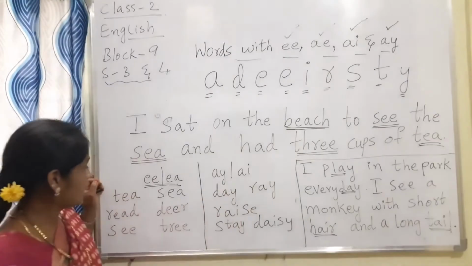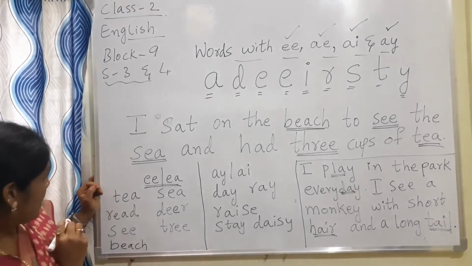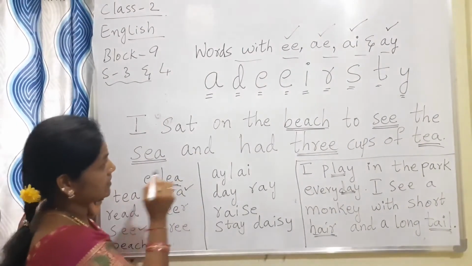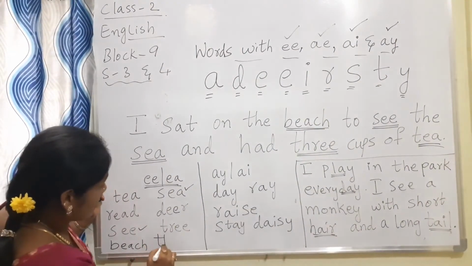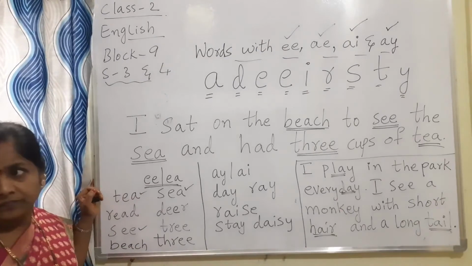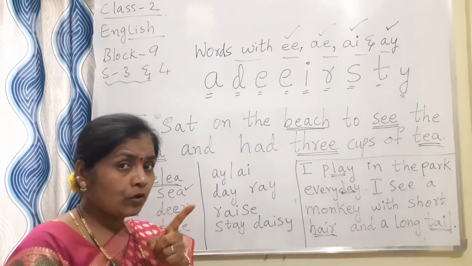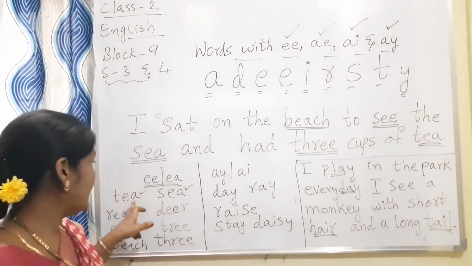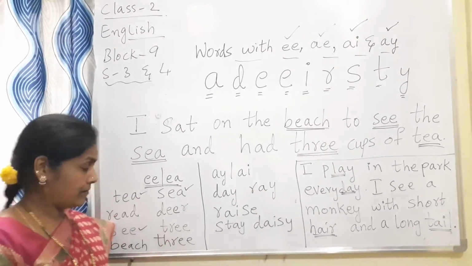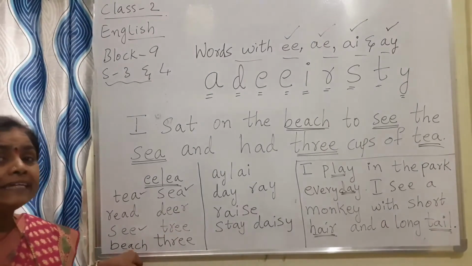First one is beach, beach. Sea, sea. Three, 3. Tea. So now what you have to think here? One thing: when I am pronouncing the words, you listen carefully. Tea, see, read, deer, sea, tree, tree, beach.